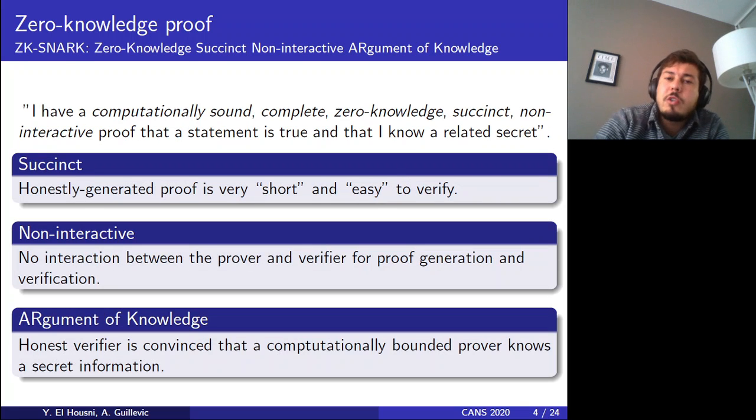As a subset of those zero knowledge proofs, there are what we call ZK-SNARKs, which stands for zero knowledge succinct non-interactive arguments of knowledge. So those are zero knowledge proofs, meaning that they are sound, complete, and zero knowledge. But additionally, they are succinct and non-interactive. Succinct means that the proof is very short and easy to verify, informally put. And non-interactive meaning that there is no interaction between the prover and the verifier throughout the protocol. Arguments of knowledge is a relaxation of the proof notion, meaning that the soundness is only computational.